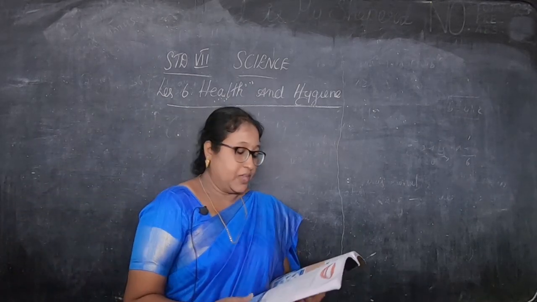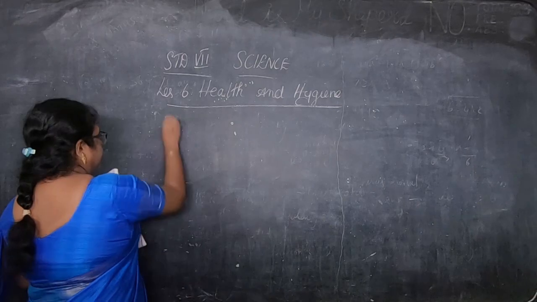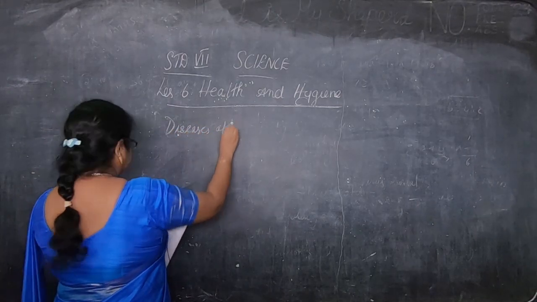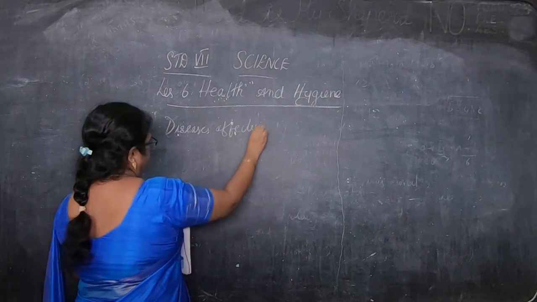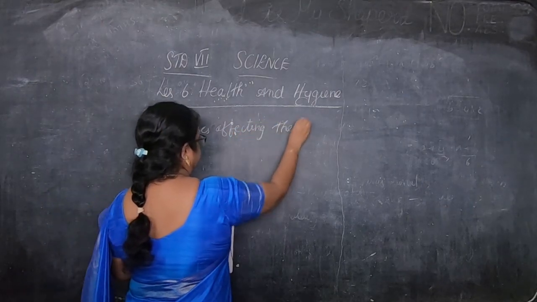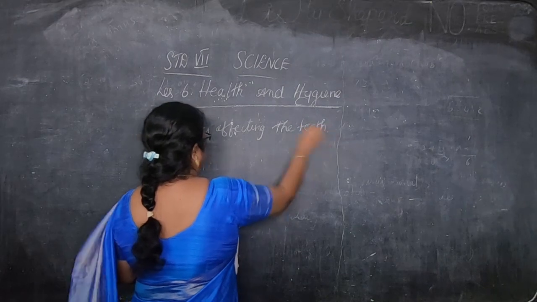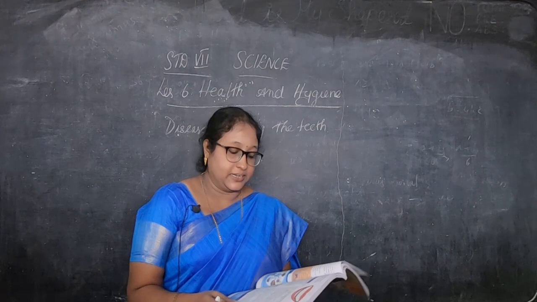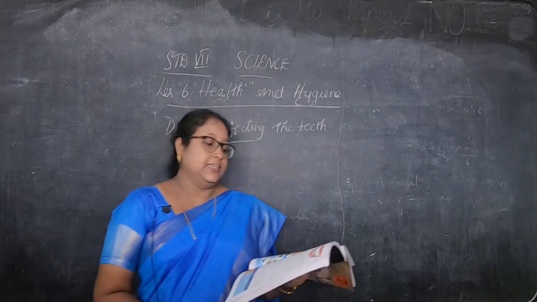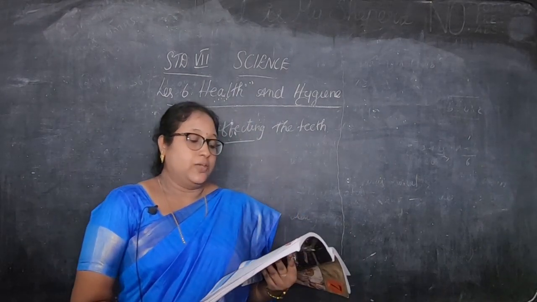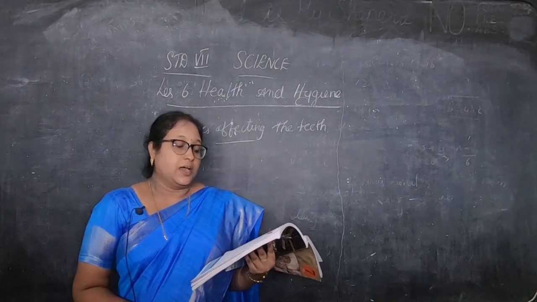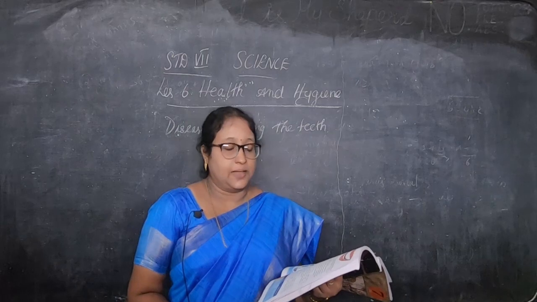affecting the teeth. Okay, children, so this is what we are going to see now. In the last class we saw about dental care, how we have to take care of our teeth, and now diseases. Failure to have oral hygiene, that is, if we don't care about our teeth, results in disease which affects our teeth.